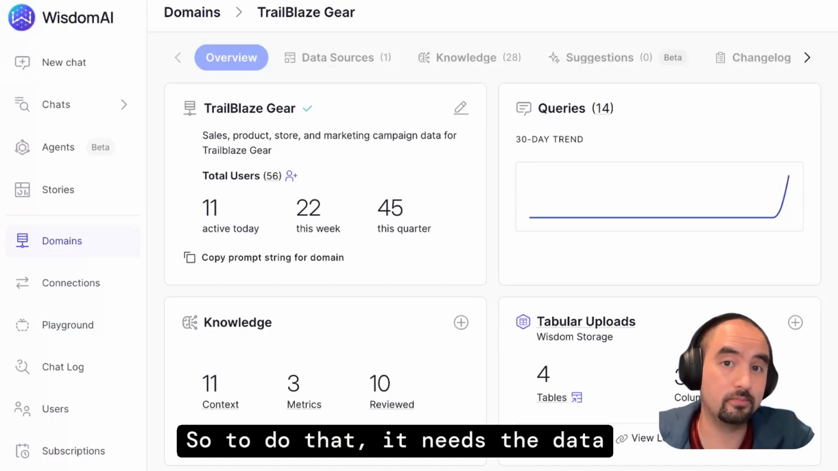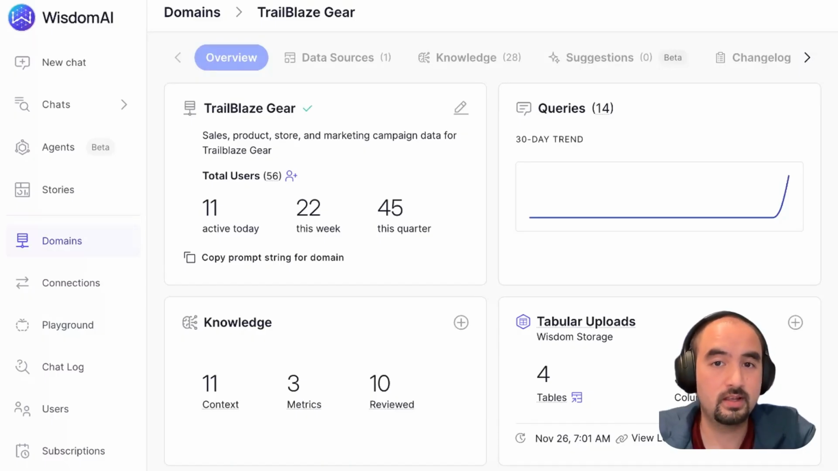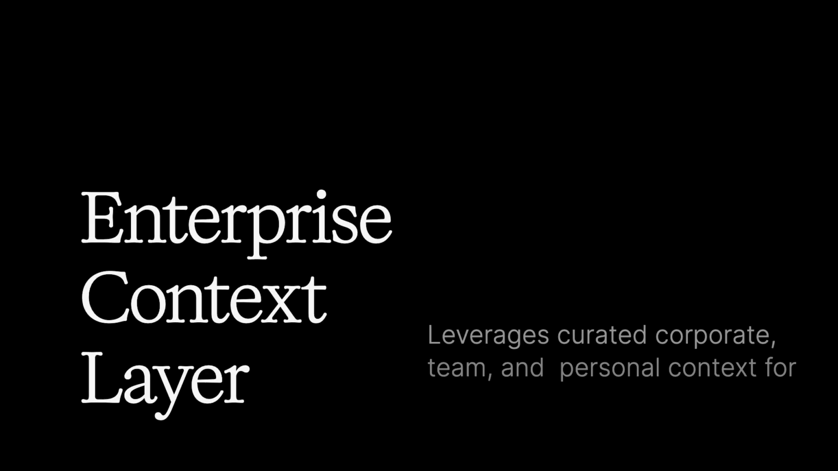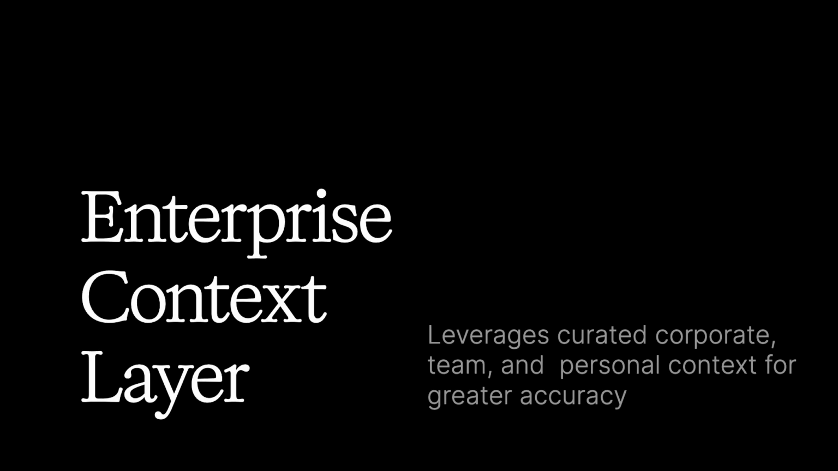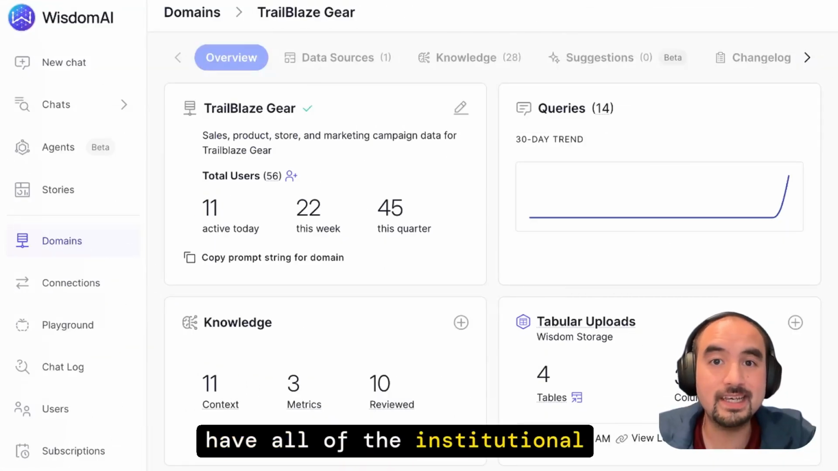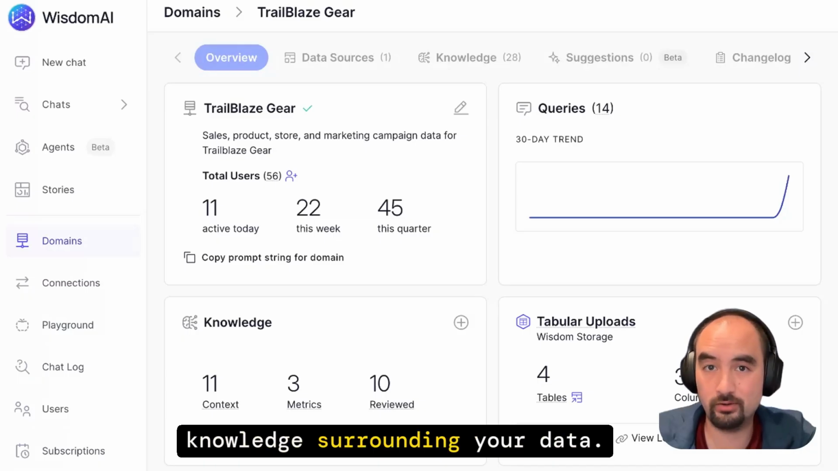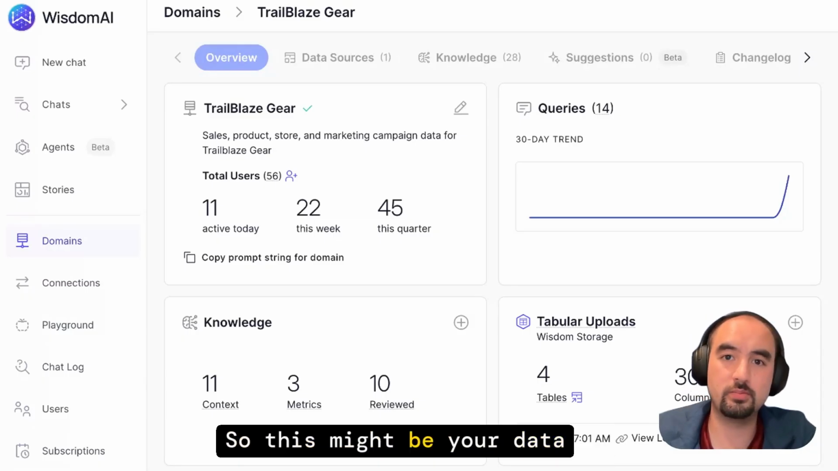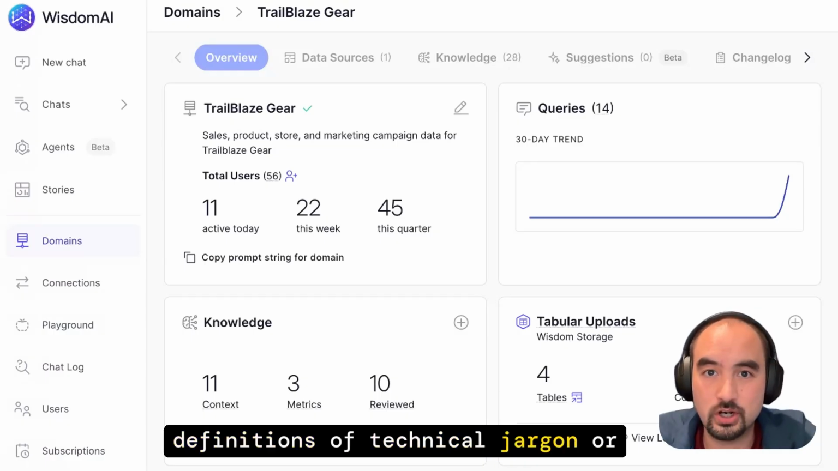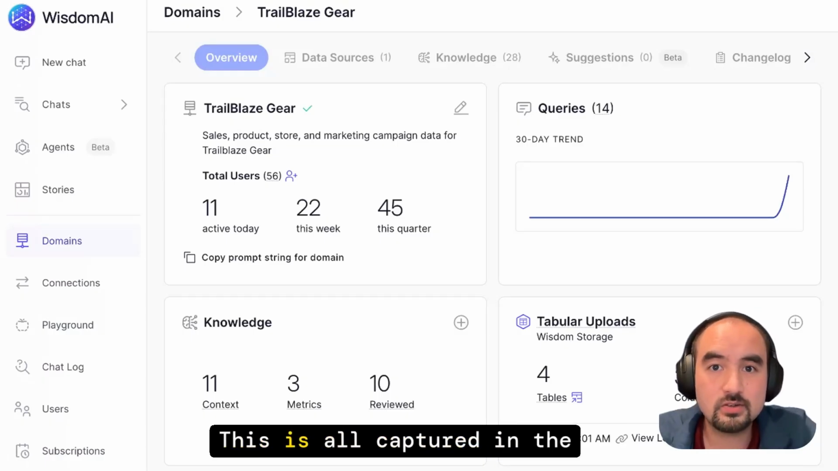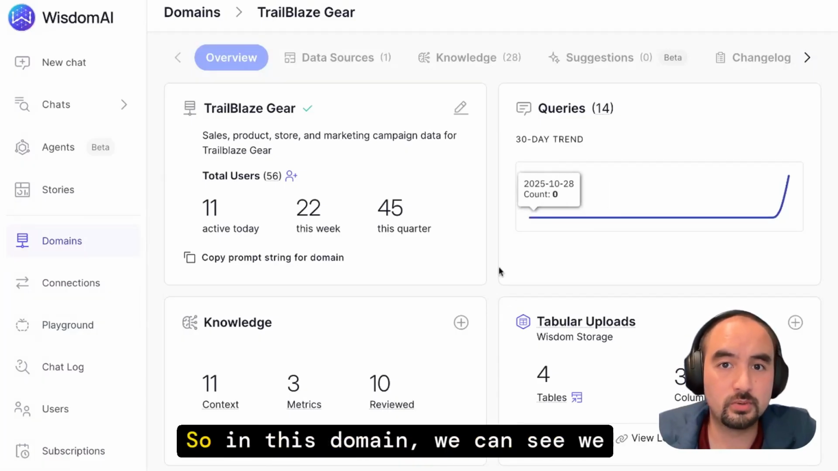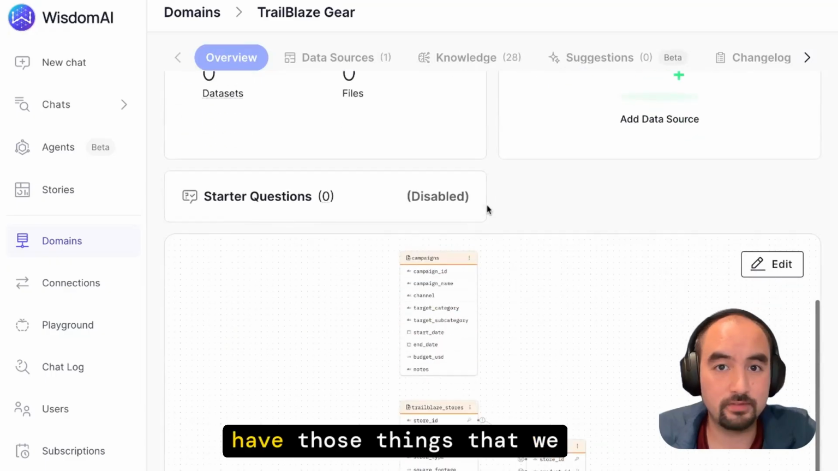So to do that, it needs the data itself. It needs to know the relationship between the data and our tables. But crucially, it also needs to have all of the institutional knowledge surrounding your data. So this might be your data definitions, your metrics, any definitions of technical jargon or business rules. This is all captured in what we call the knowledge fabric.